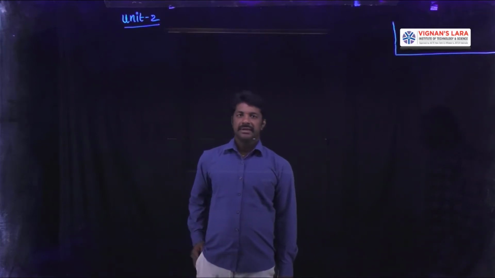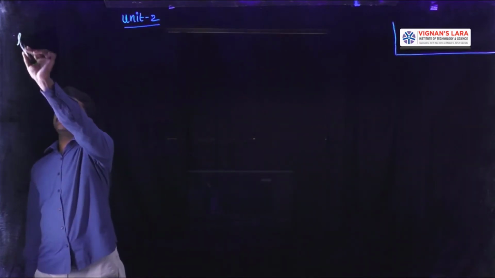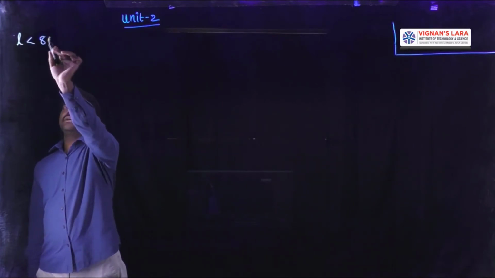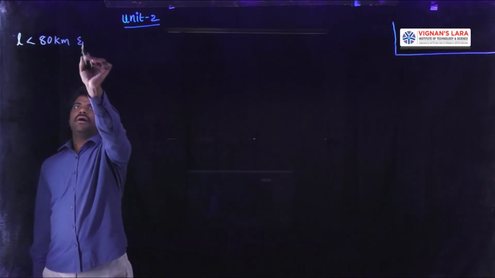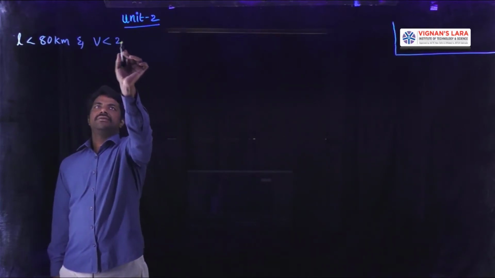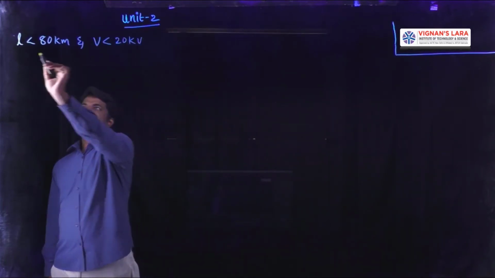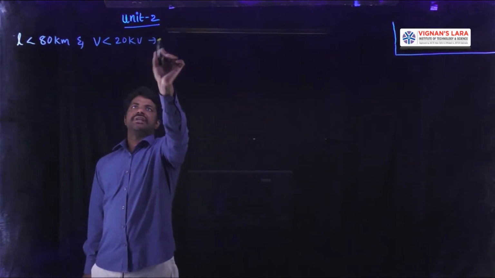Hi students, in the last class we have seen the introductory part of unit 2, that is performance analysis of short and medium transmission lines. In that class we discussed that transmission lines are classified into three categories based upon the length and operating voltage. So based upon the length, if the length of the transmission line L is less than 80 kilometers and operating voltage V less than 20 kV, then such a line comes under short transmission line.